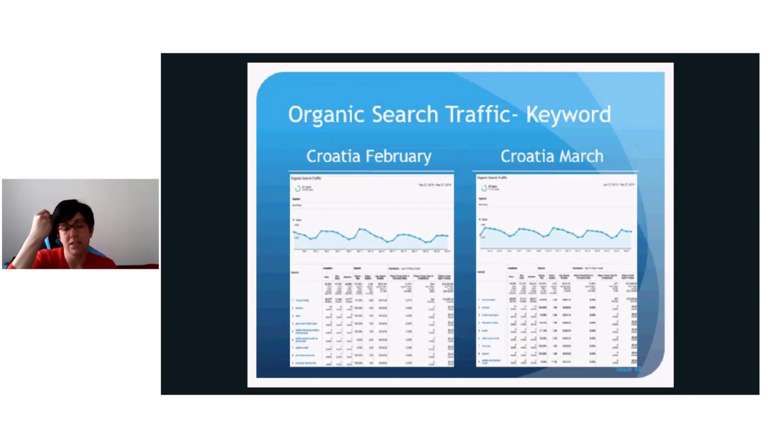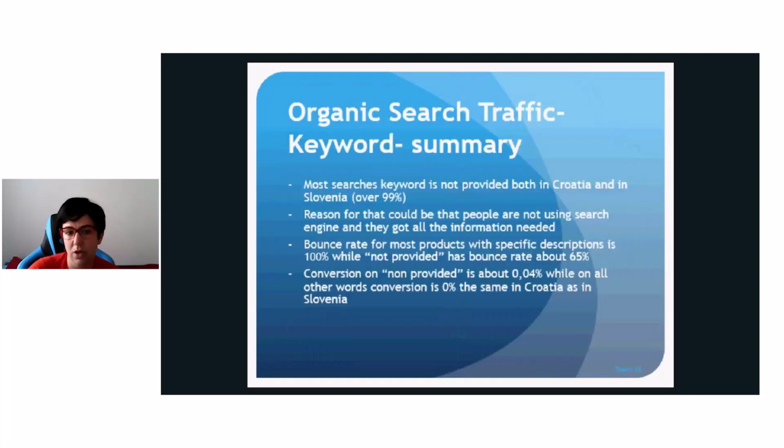The third data that we looked at and analyzed is organic search traffic by keyword. We can see that results in both months are very similar, in Croatia and in Slovenia too. The most searched keyword is "not provided", both in Croatia and in Slovenia, at over 99%. The reason for that could be that people are not using a search engine because they got all the information that they needed.